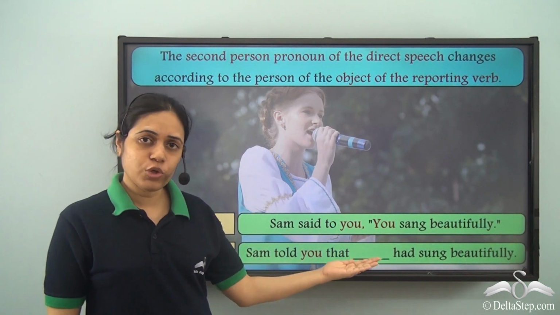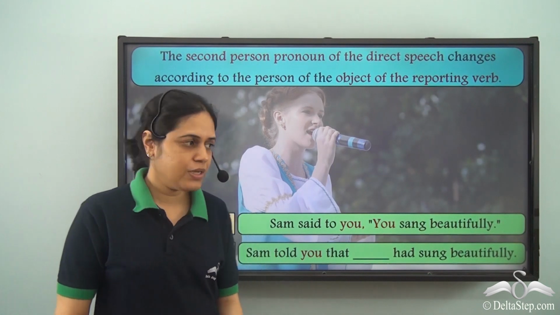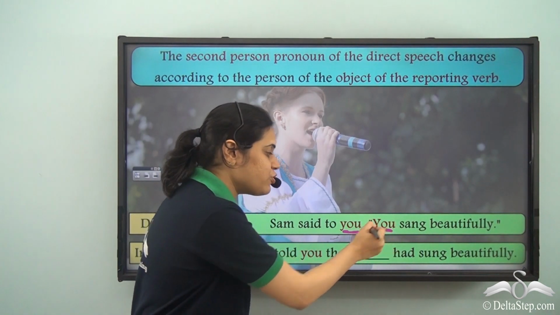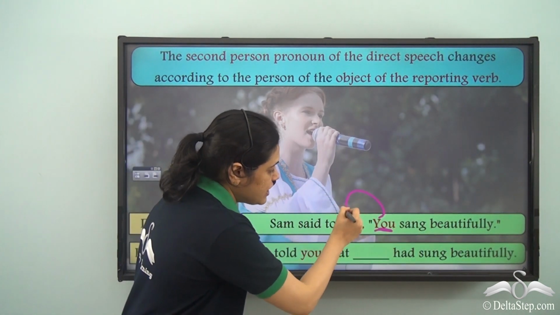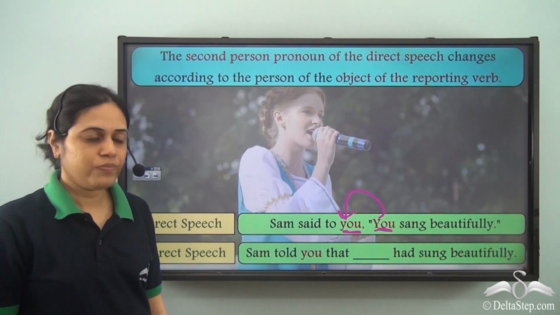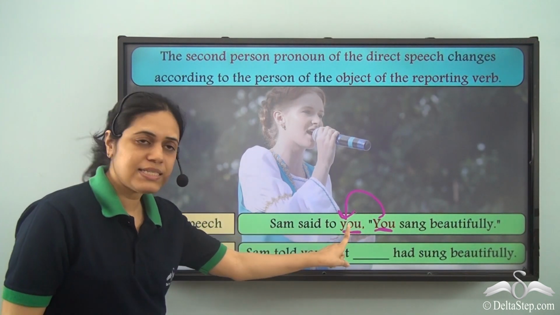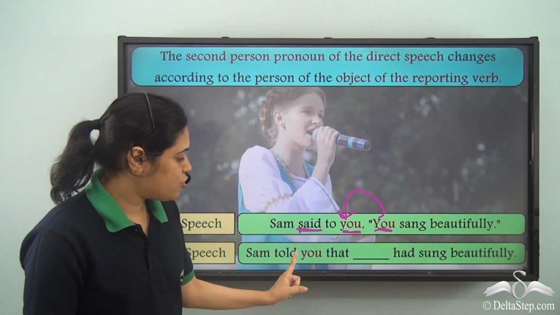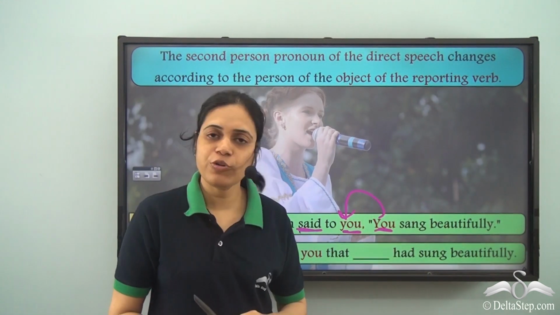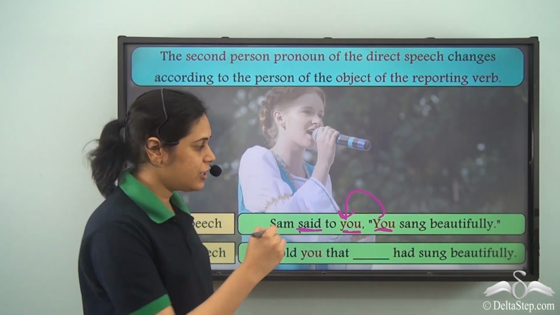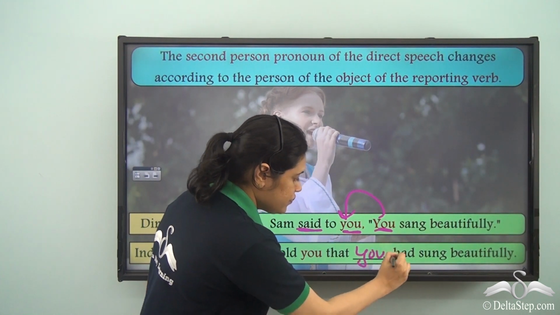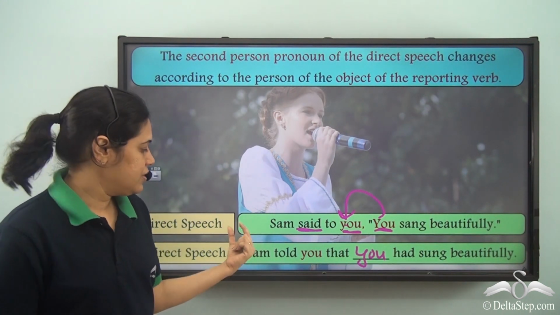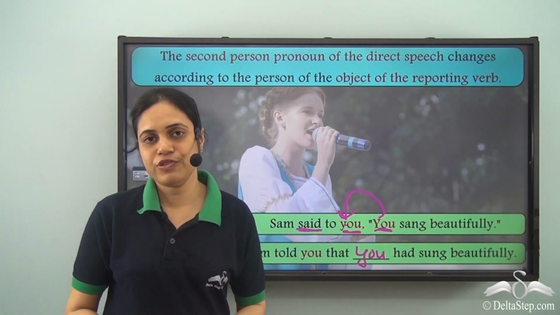Now Sam said to you, you sang beautifully. So this you is once again referring to you. Now this you is the object of the reporting verb said. Sam told you that dash had sung beautifully. Who had sung beautifully? You. So the object of the reporting verb comes here. Sam told you that you had sung beautifully.